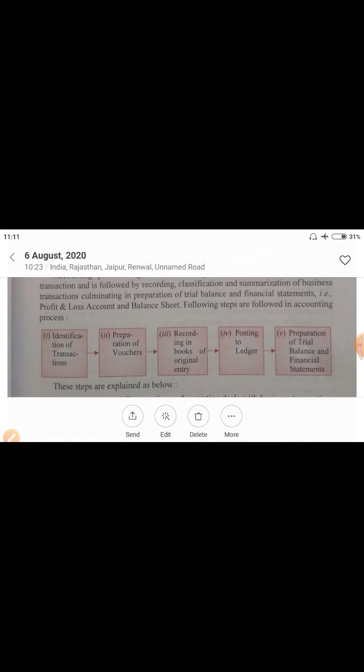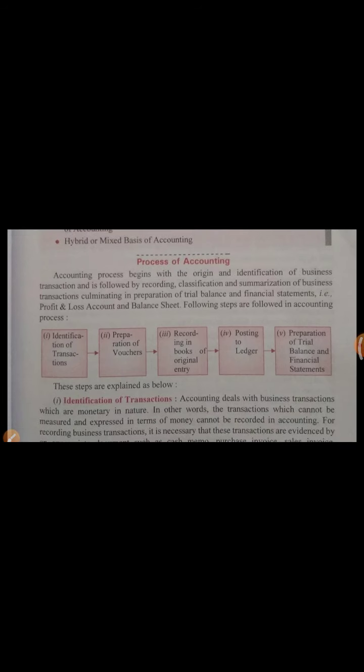So to avoid this type of problem, we prepare a ledger. The meaning of ledger is that we prepare a separate account for every item. Like we will prepare a separate account for Ram, a separate account for purchase, for sales, for suppliers. For every supplier we will prepare a separate ledger. In that ledger we will record all the transactions related to that person.